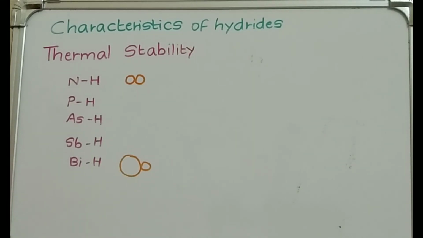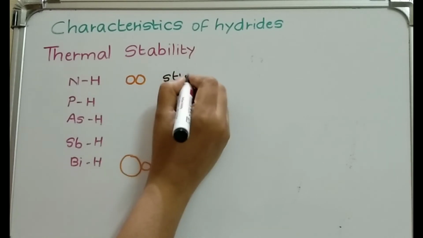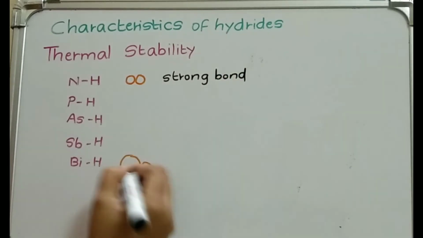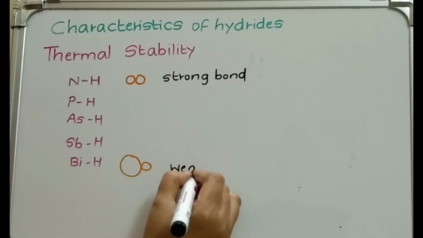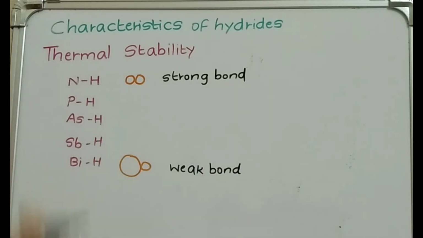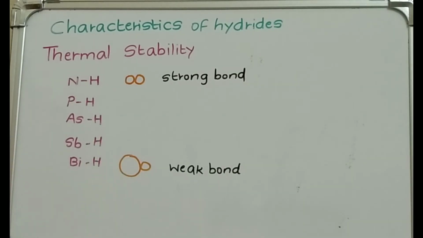So if both are small, it will be a stronger bond. Always small to small, same size, is a strong bond, but here it will be a weak bond. Why? Because one is small, one is big. If both are big, it will be a strong bond. If both are small, it will be a strong bond. But here one is big, one is small, so it will be a weak bond.